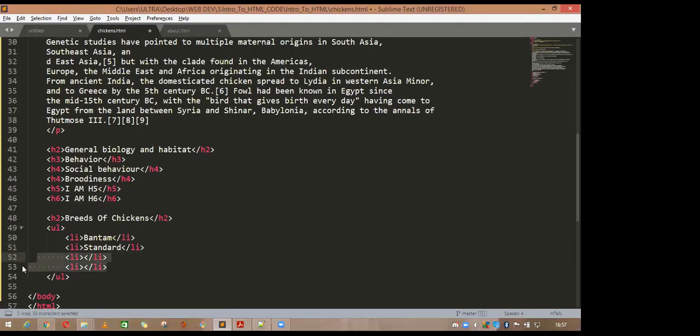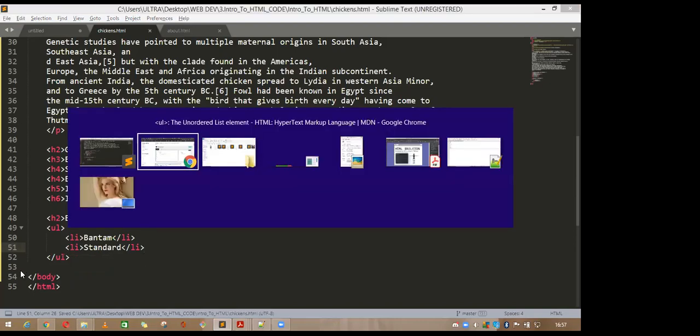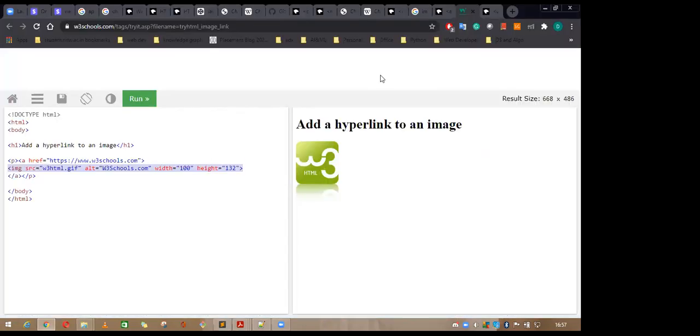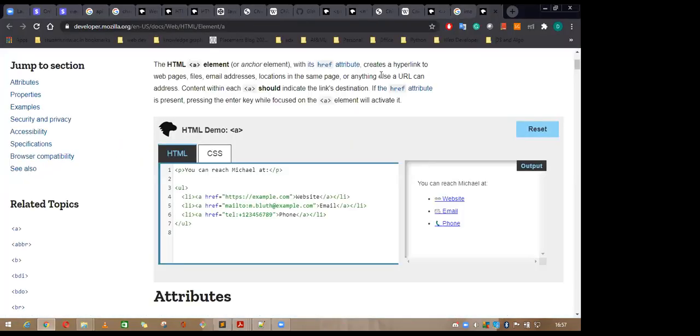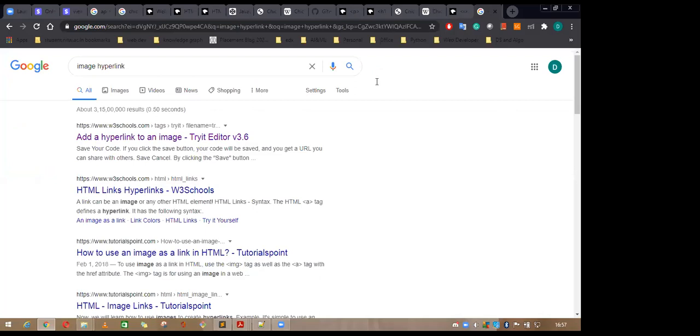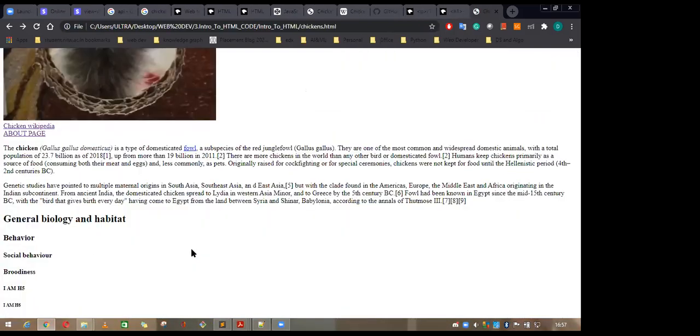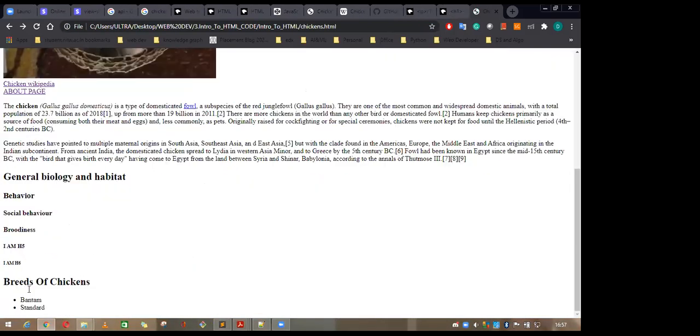Leave this part, now save it here. Now come to this section, let me close this one, this one also, yeah. Refresh the page. See, there are 2 list items inside this one.